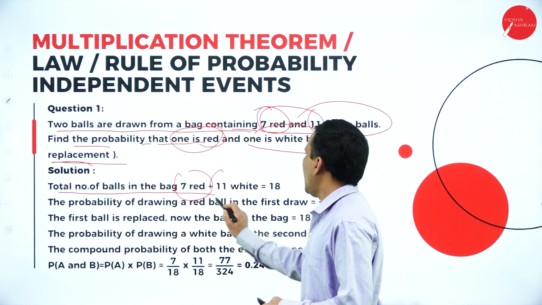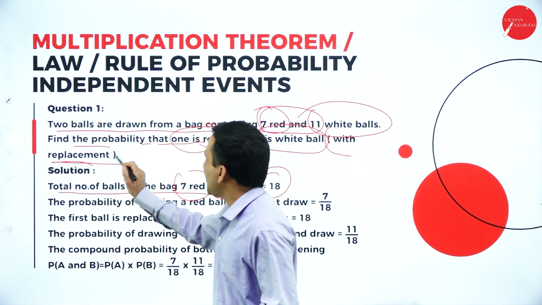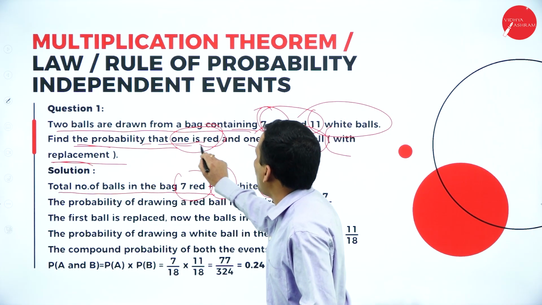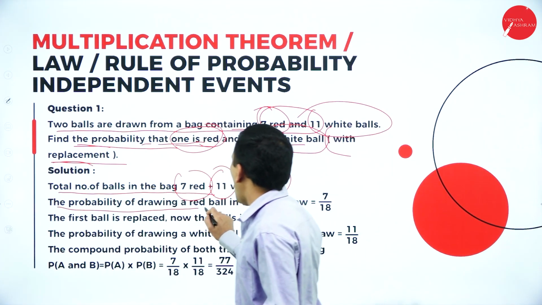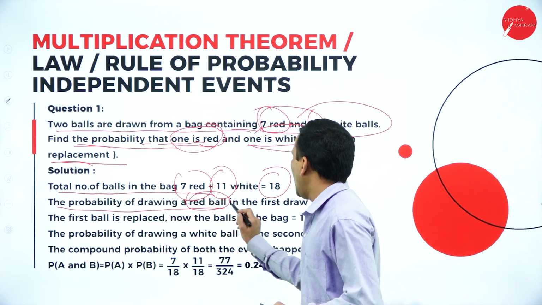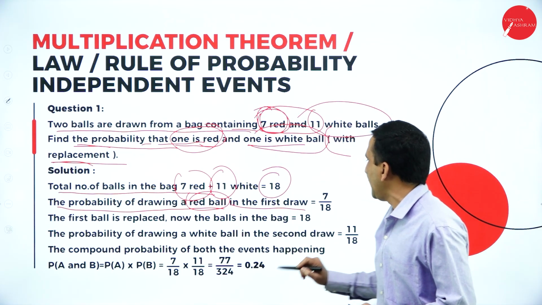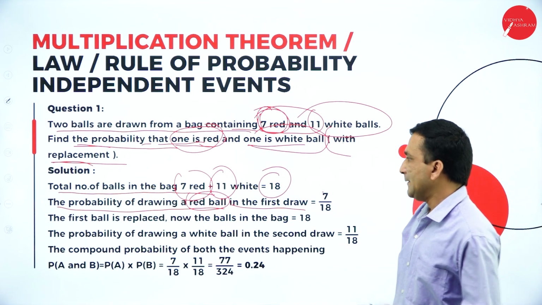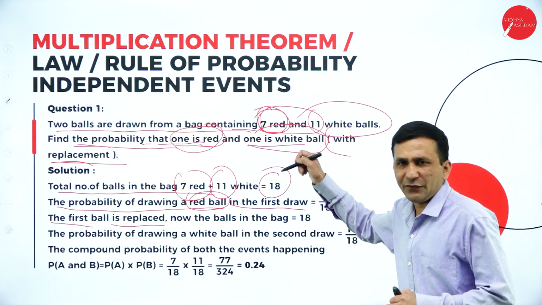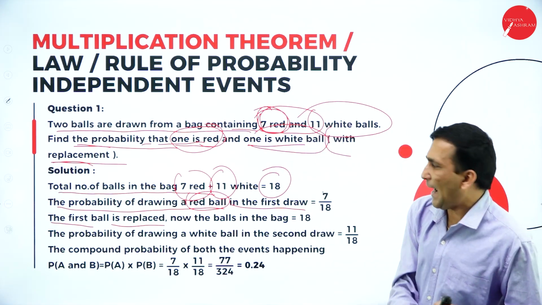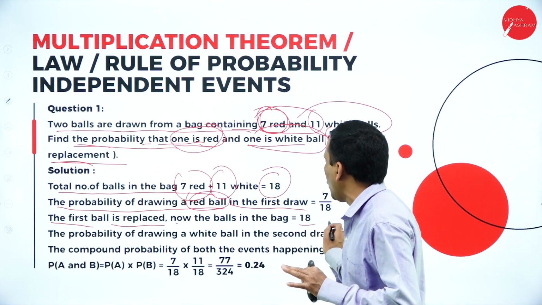So the total in the bag is 7 red, 11 white, total 18 balls. The question is to find the probability that one is red, one is white. The probability of drawing a red ball in the first draw is 7 upon 18. The first ball is replaced, whatever you picked the first time, you keep it back. Then also our total sample is 18 only.